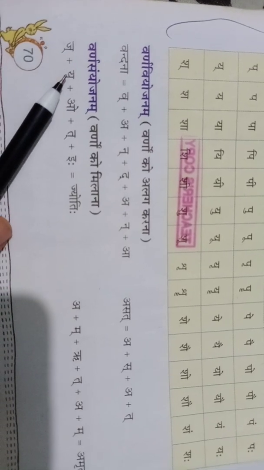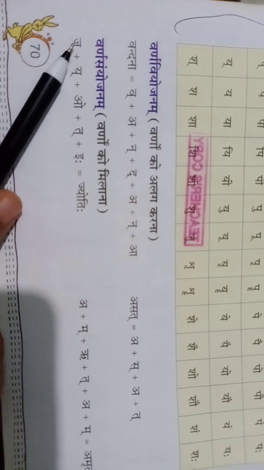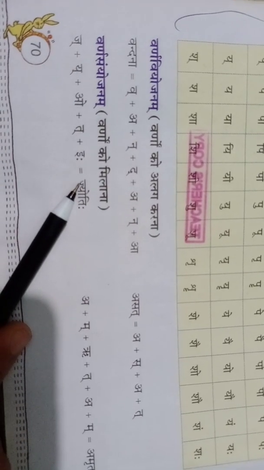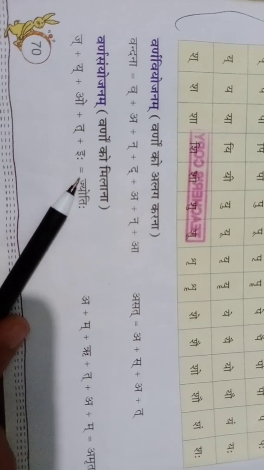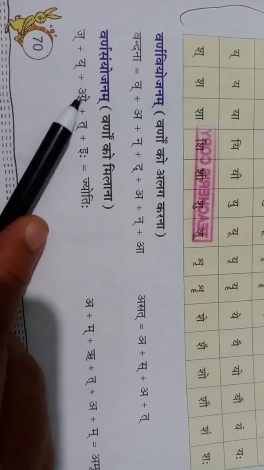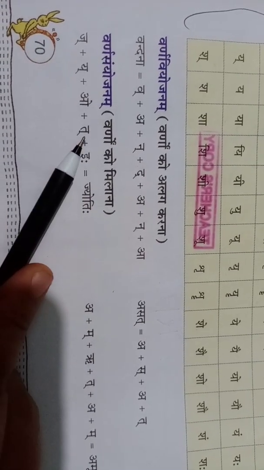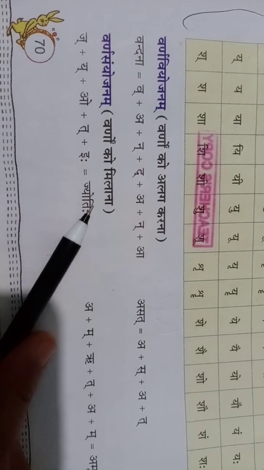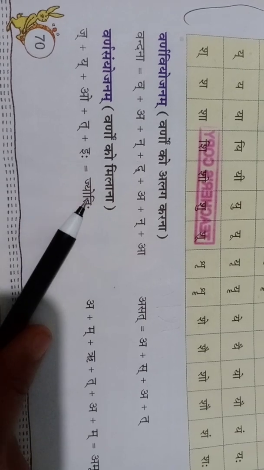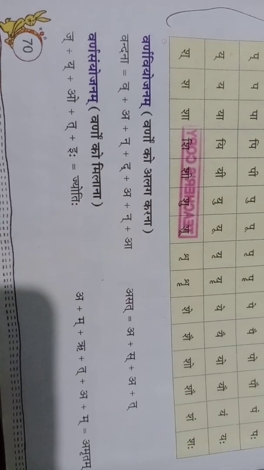That means these two will be joined. See, ja plus ya. The first letter should be half, the second letter should be full. Then o means o ki matra. Then ta, then e. Then this visarga, tihi, jyotihi. Understand? Now go to the next page.